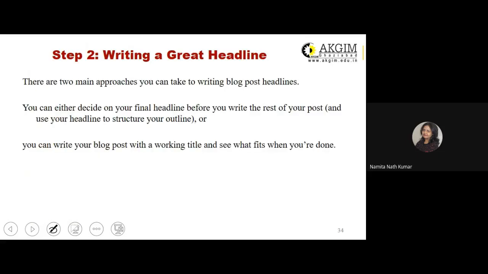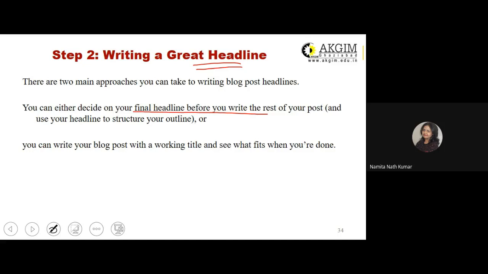Now another trick, in terms of step 2, is writing a great headline. There are two main approaches that you can adopt to write a great headline. You can either decide your final headline before you start writing the rest of your post. That means you know the context related to which you will be creating the blog post. So you can create a very effective and creative headline before you start writing that particular article.